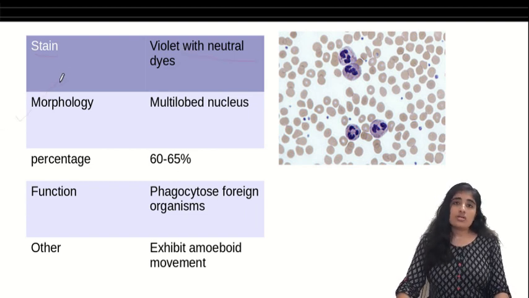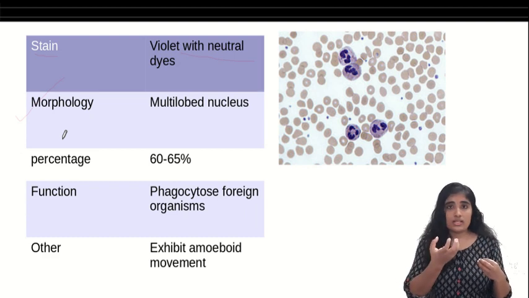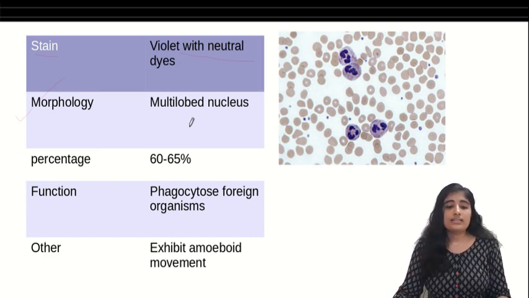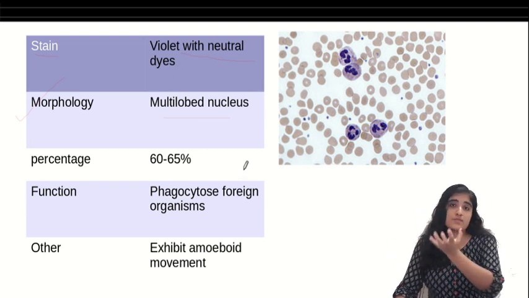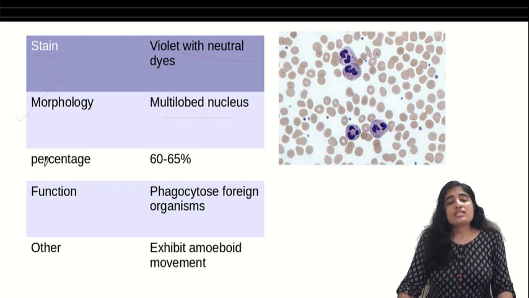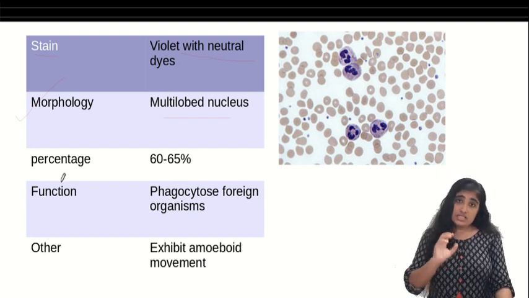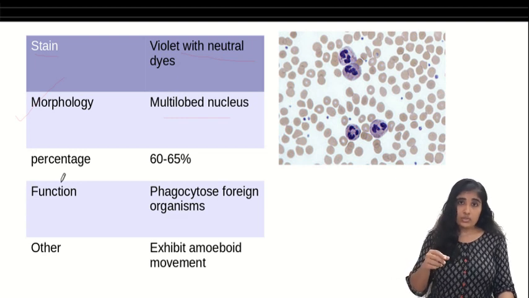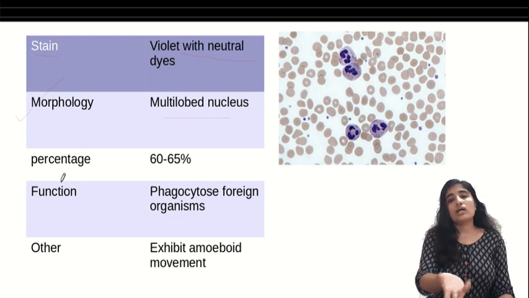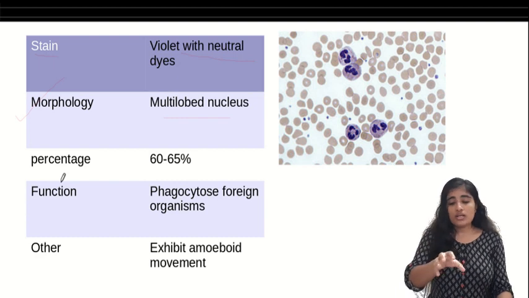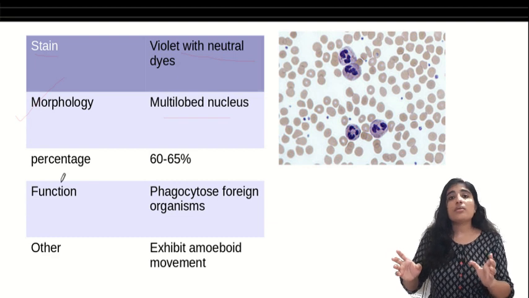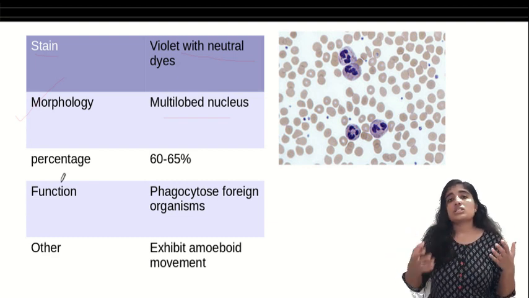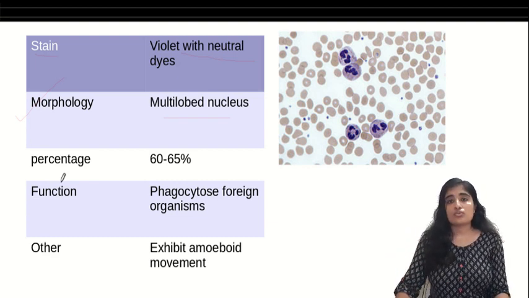Next we see the morphology. When we look at it, we see the nucleus. We find that it has a multi-lobe or 2 to 5 lobe nucleus. So it is also known as PMNLs, polymorphonuclear leukocytes. It has many lobes in its nucleus. These neutrophils are present in the highest number among our WBCs. Most of them look like this. If I count 100 WBCs, 60 to 65 of them are neutrophils. So 60 to 65% of all WBCs are neutrophils.